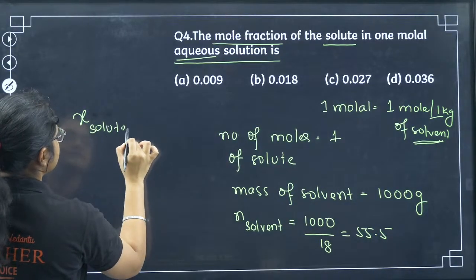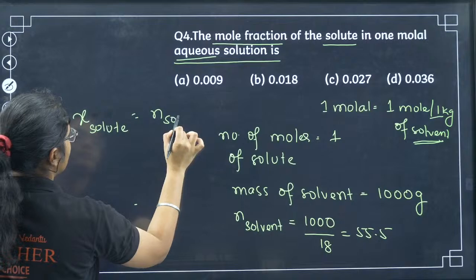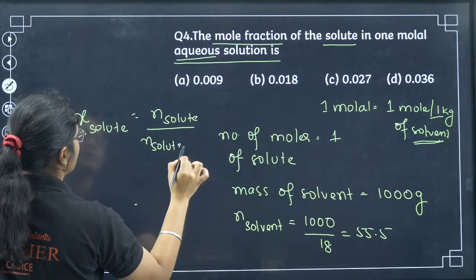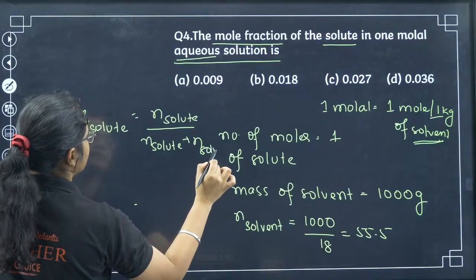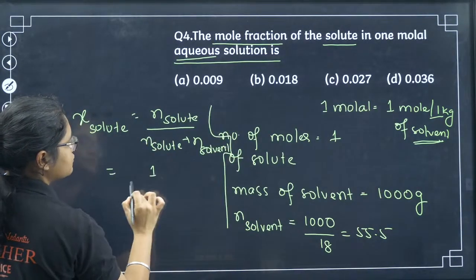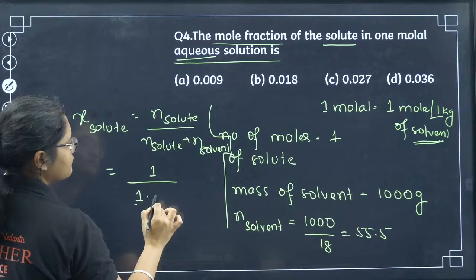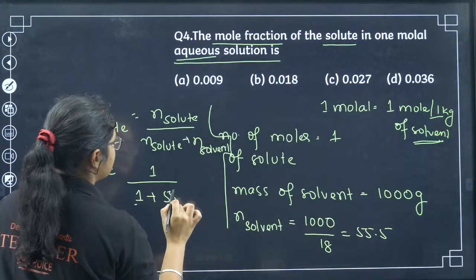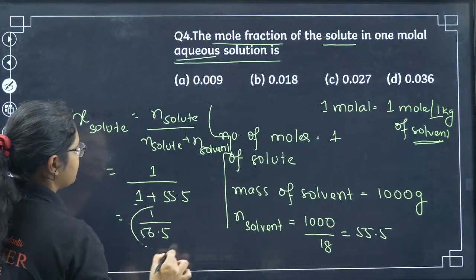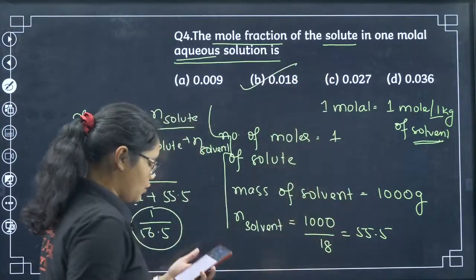Solute mole fraction is the number of moles of solute divided by the number of moles of solute plus the number of moles of solvent. Here the number of moles of solute is 1, again 1, and the number of moles of solvent is 55.5. So you will get 1 by 56.5, and if I solve this, you will get 0.018.